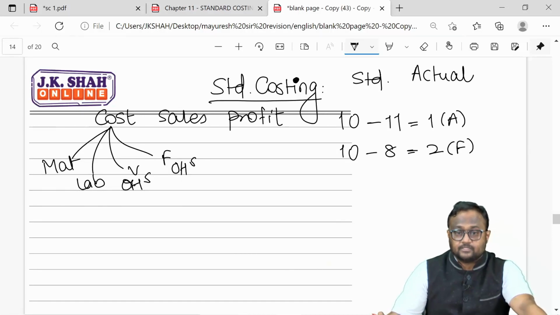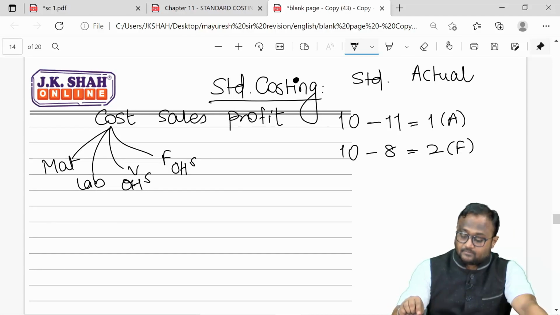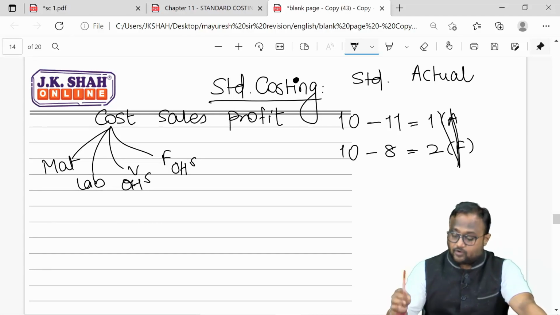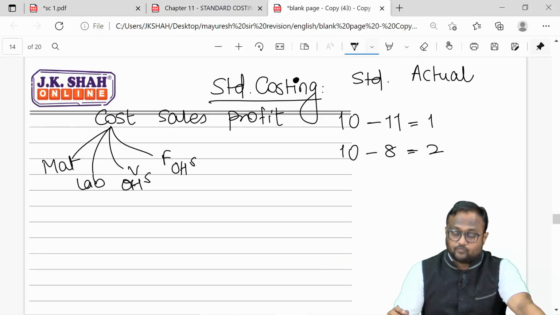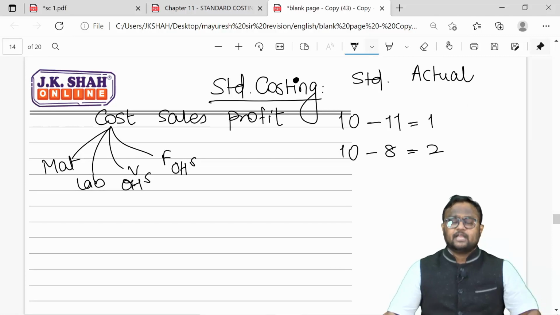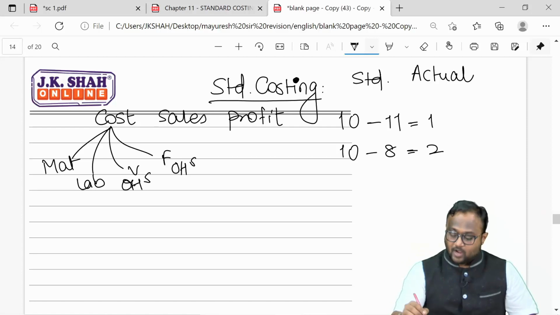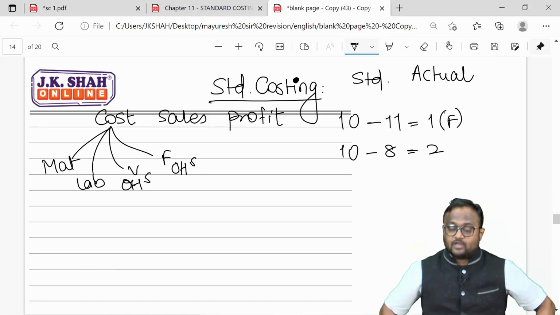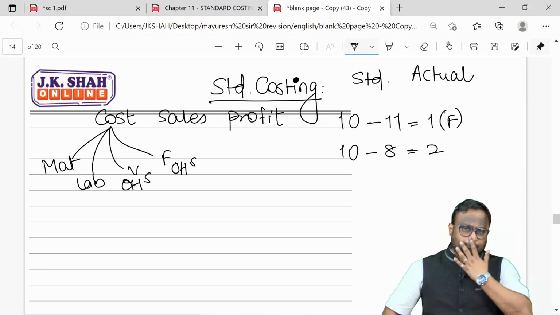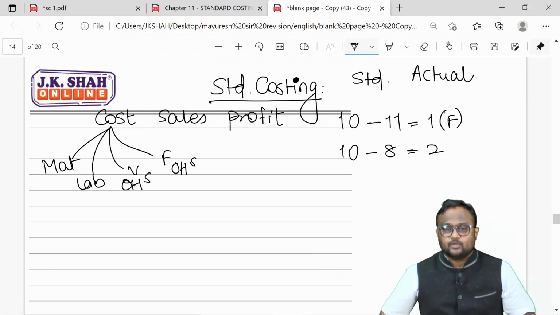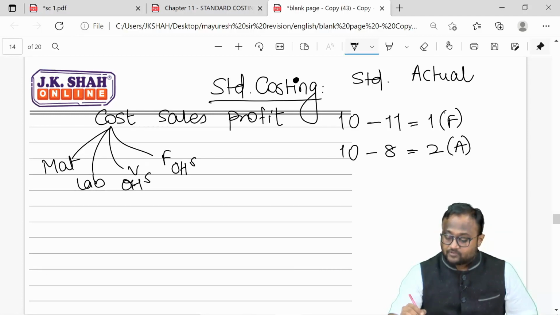It's a favorable variance. But guys, if it was a selling price, your whole calculation would have been different. Selling price should have been 10. I should have sold my product for 10, but I sold my product for 11. Answer is still -1, but this time it is favorable because you have sold the product at more than what you were thinking of. Instead of getting a profit of 10 rupees per unit, you are getting a profit of only 8 rupees per unit. Your profit is going down, so it is an adverse variance.